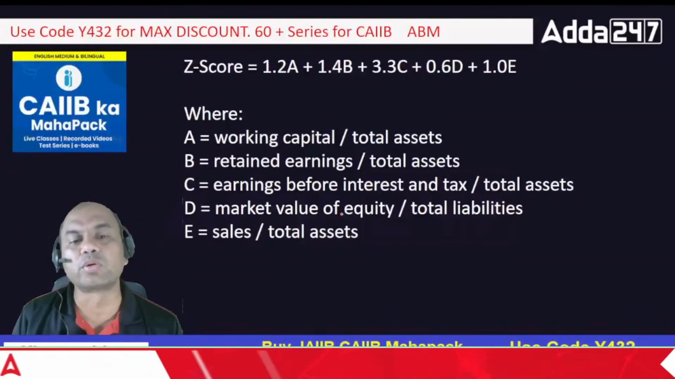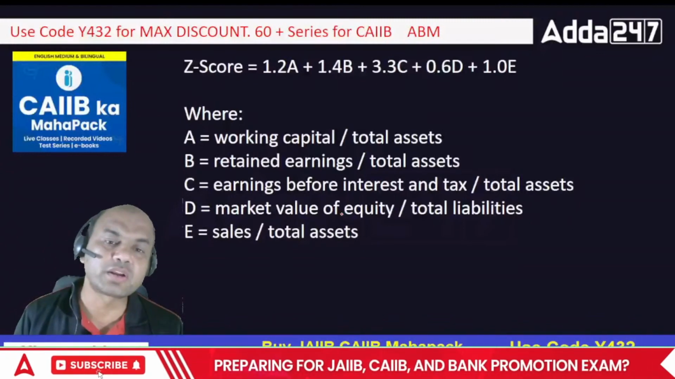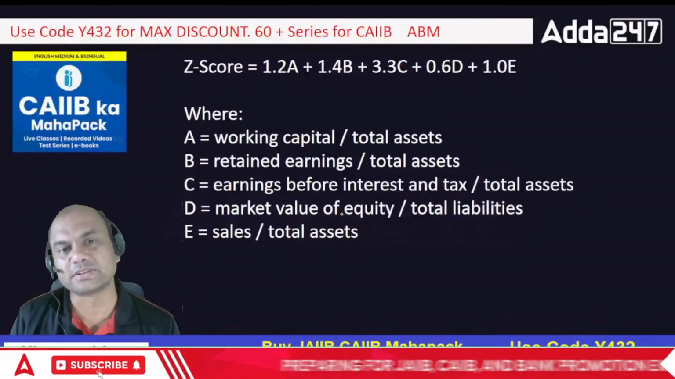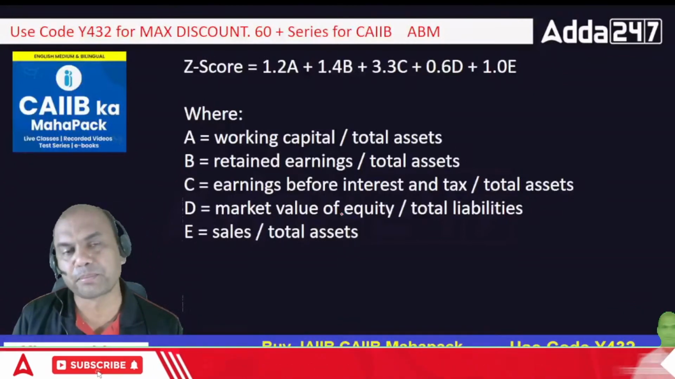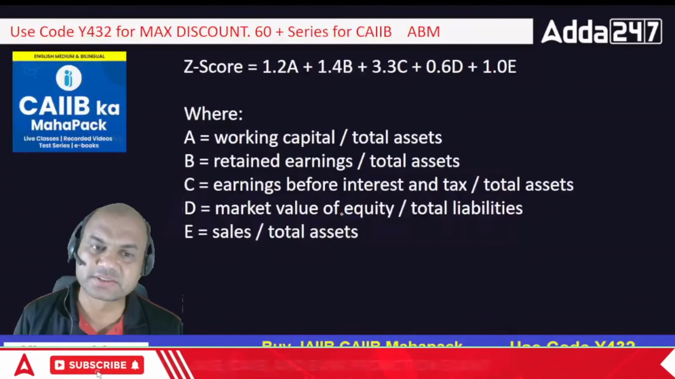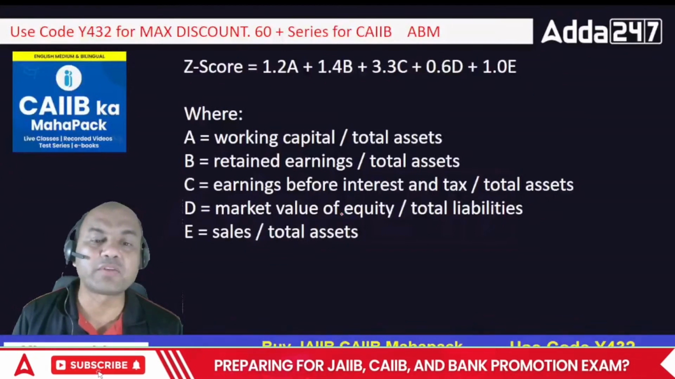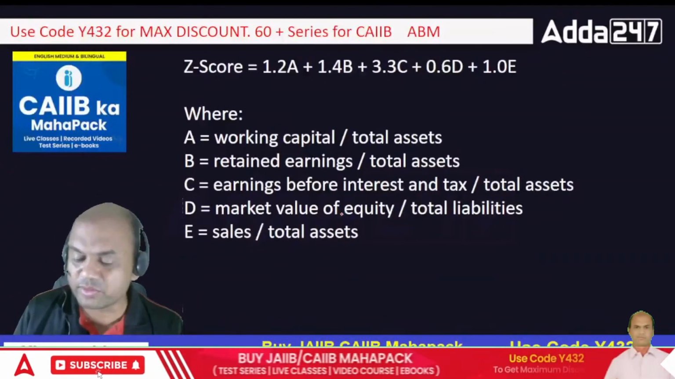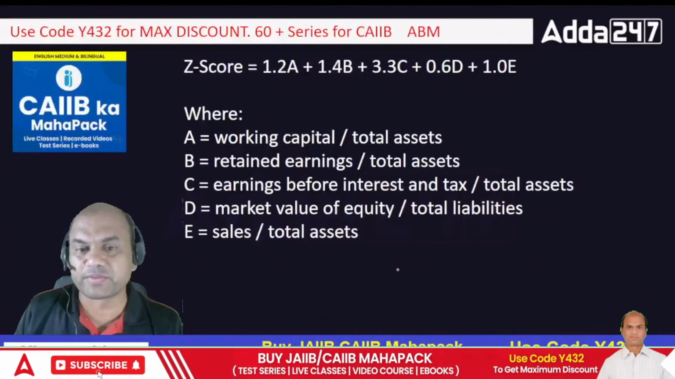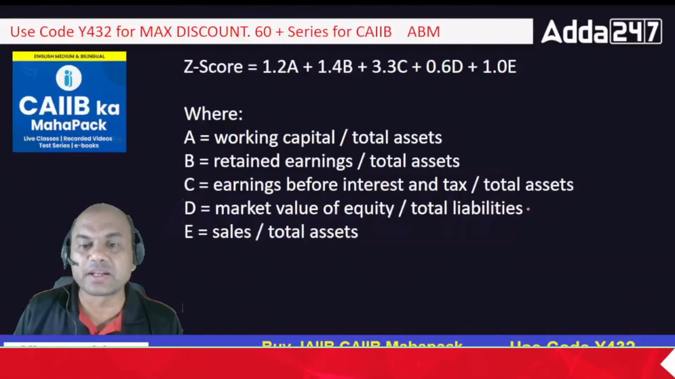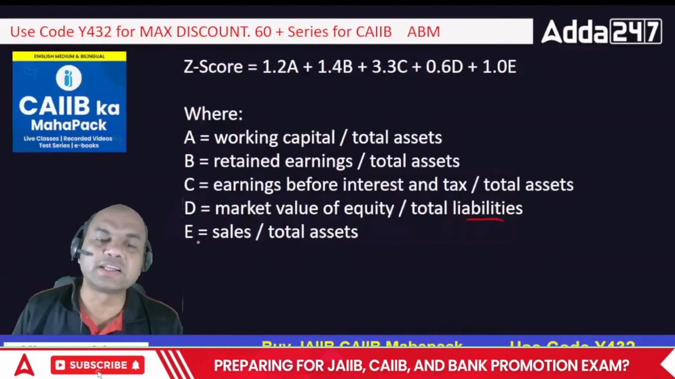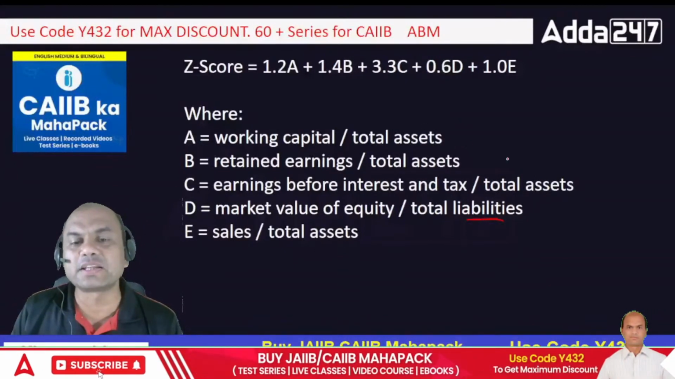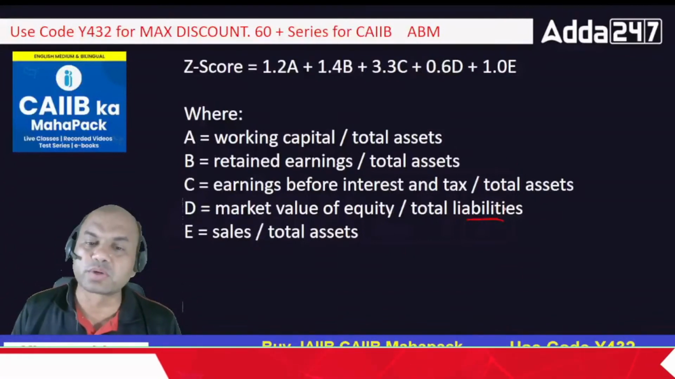A is working capital upon total assets. B is retained earnings upon total assets. C is earnings before interest and tax, EBIT, upon total assets. D is market value of the equity upon total liabilities. Only D changes. D is different. Remember, it is total liabilities over here. Always focus on D. And E is sales upon total assets. Everywhere else we have the denominator as total assets. Only in D we have the denominator as total liabilities.